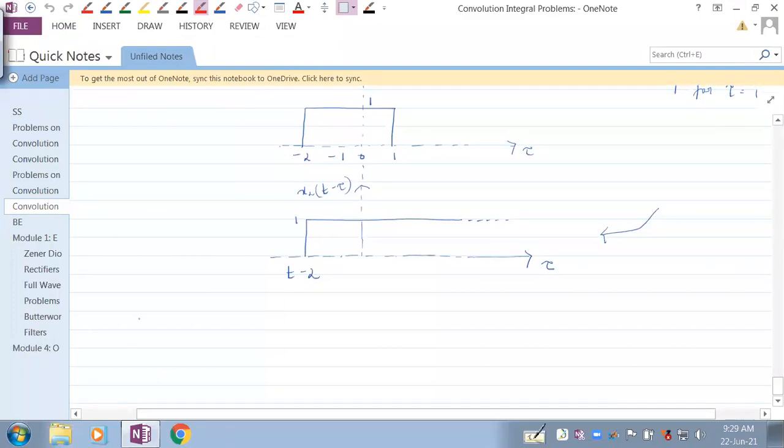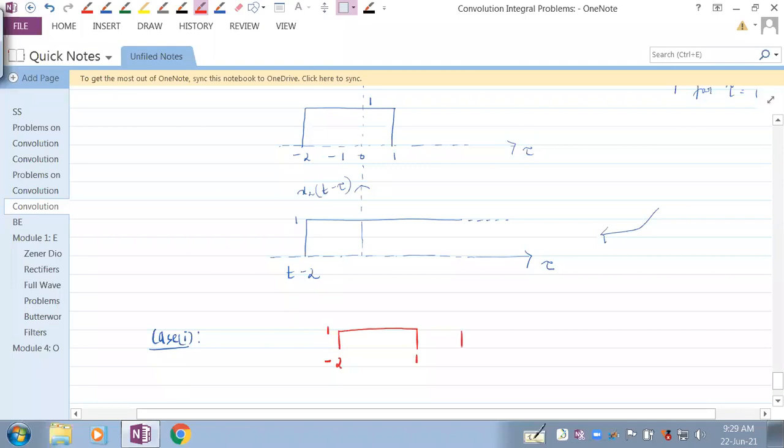Case 1. Fine. So let's have this stationary signal in red color. It is going from minus 2 to 1, and it is 1 throughout.